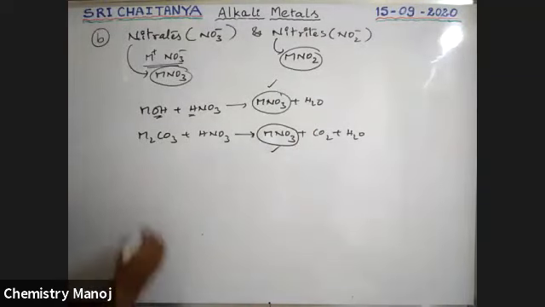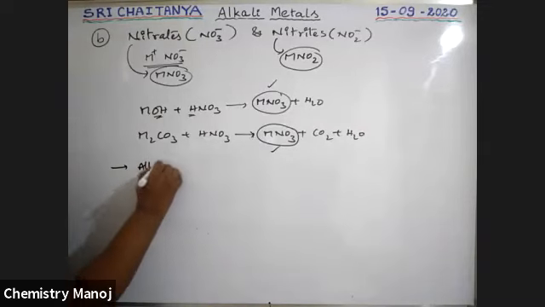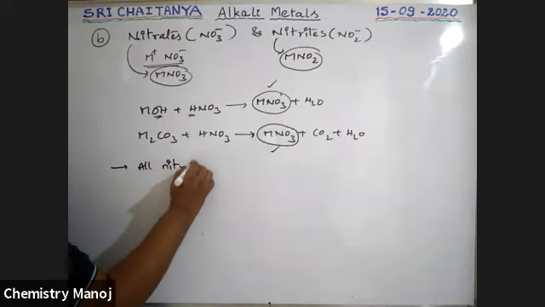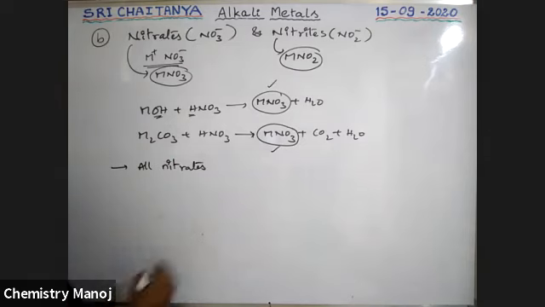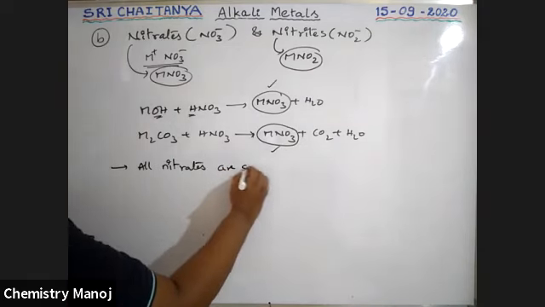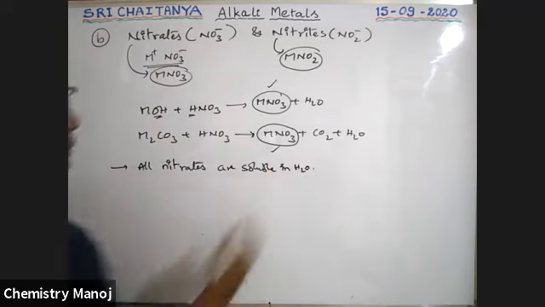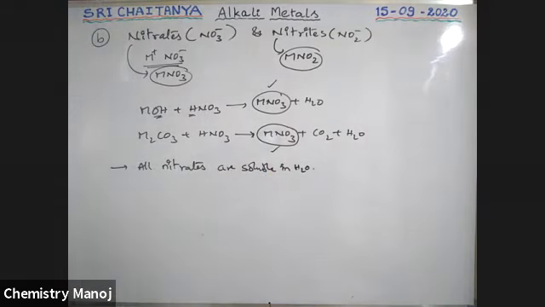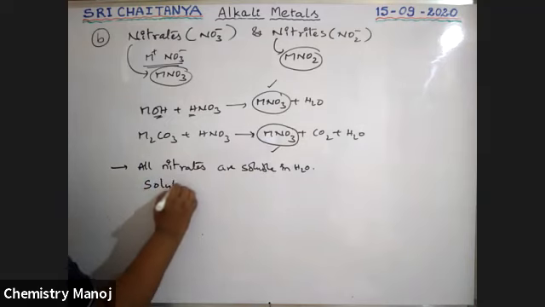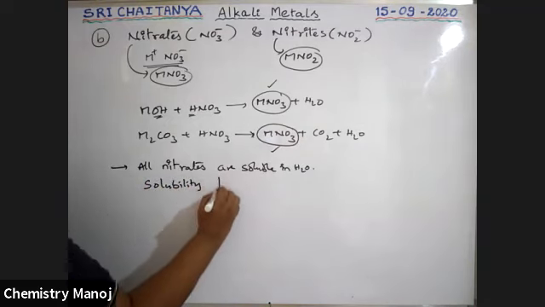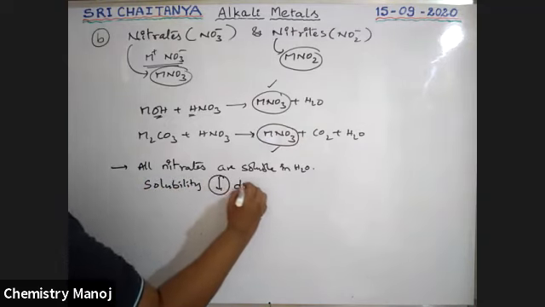Next, all nitrates are soluble in water, and solubility decreases down the group.